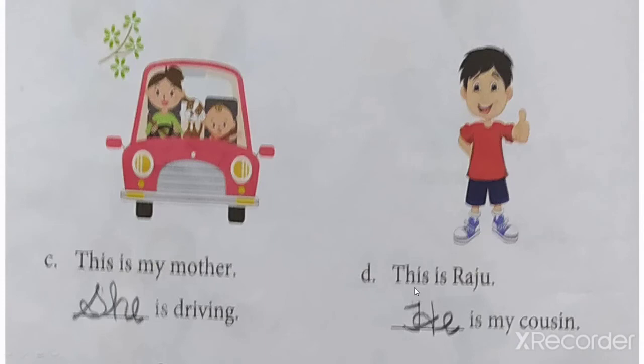Number D is, this is Raju. He is my cousin. We are talking about him, that this is Raju. But what do we use for Raju? He is my cousin. Understood this?